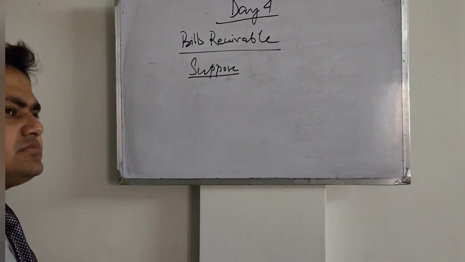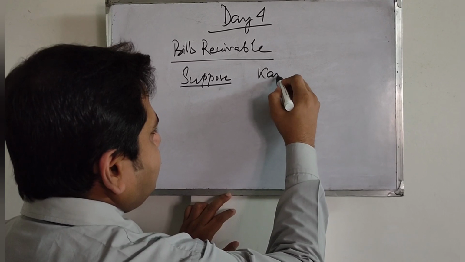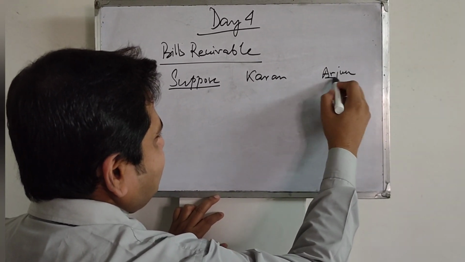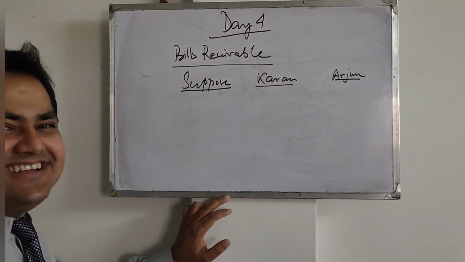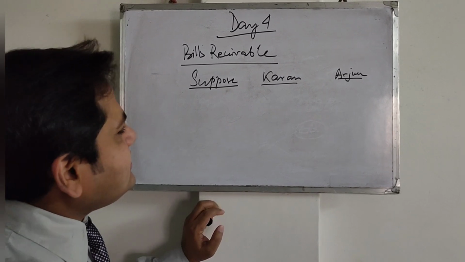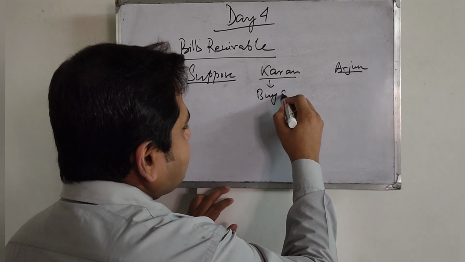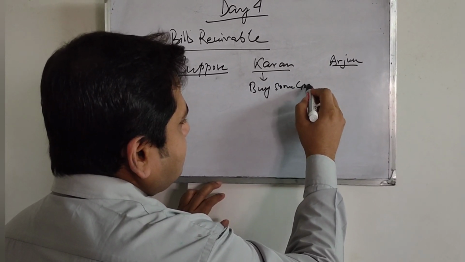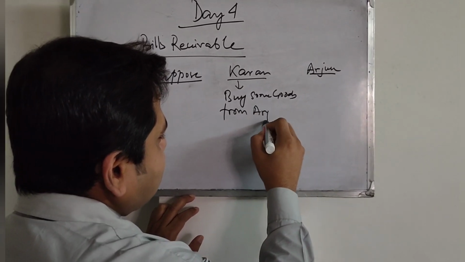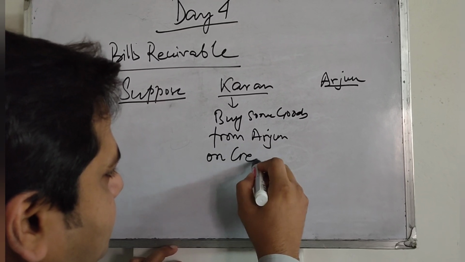Suppose, say, Karan and Arjun. Karan went to buy some goods from Arjun on credit.